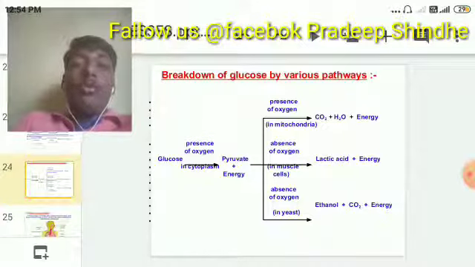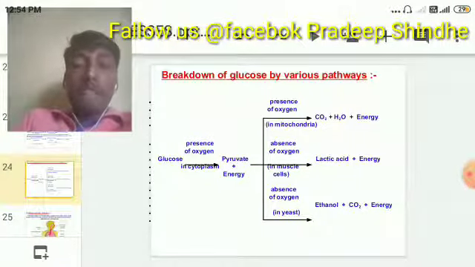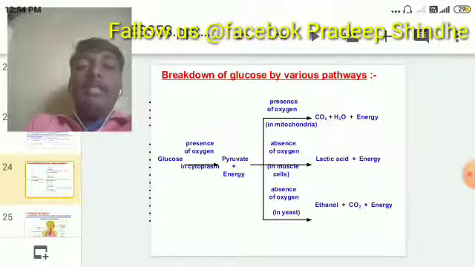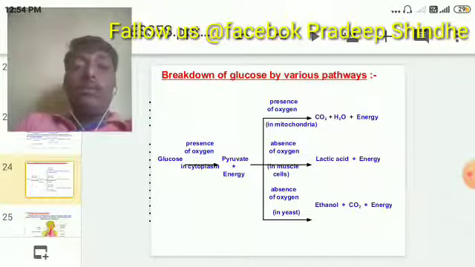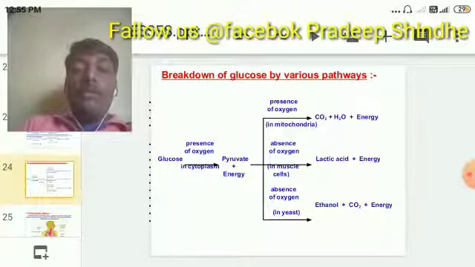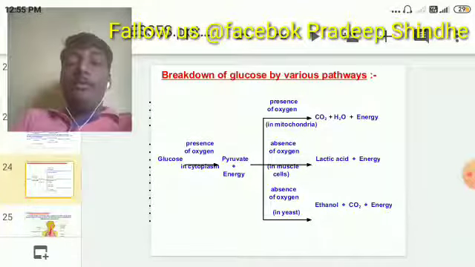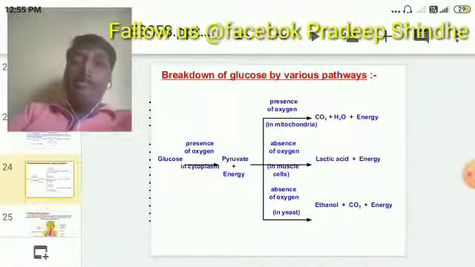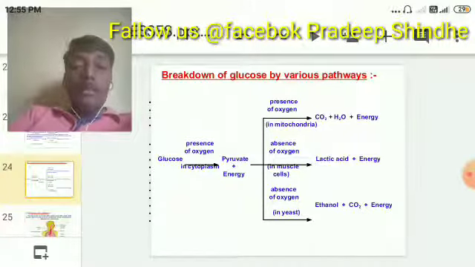In the presence of oxygen, pyruvate in the mitochondria of the cell releases carbon dioxide, water and energy. In case of insufficient oxygen, lactic acid and energy are released. This takes place in the muscles of the body. Next, the third one: in the complete absence of oxygen, in case of yeast, the pyruvate is converted into ethanol, carbon dioxide, and energy is released. This is a very detailed study about the breakdown of glucose in the various pathways.